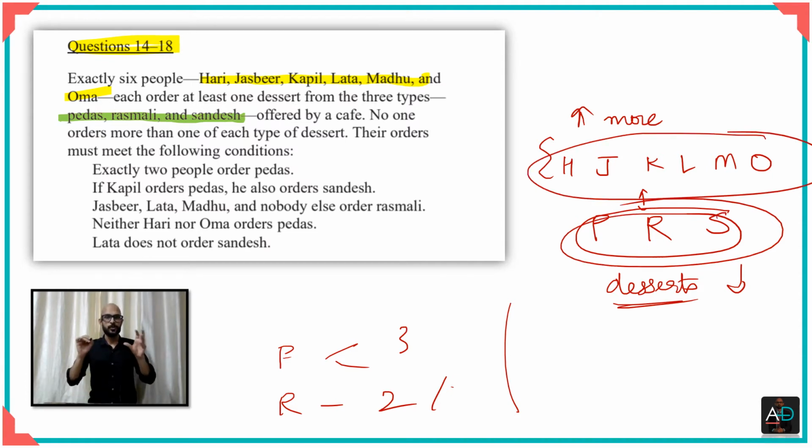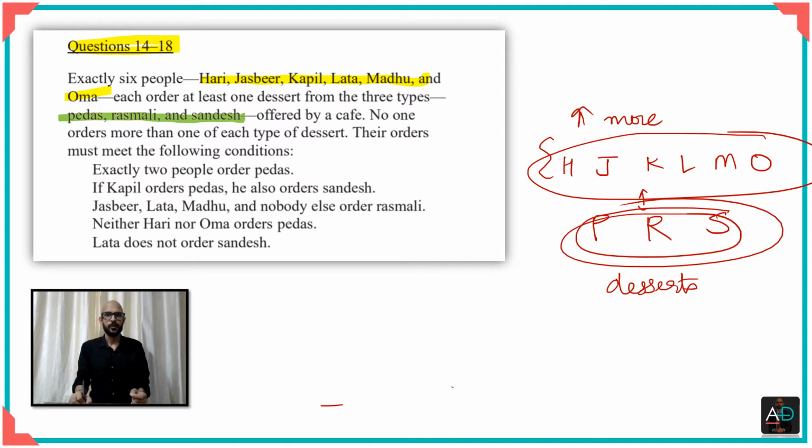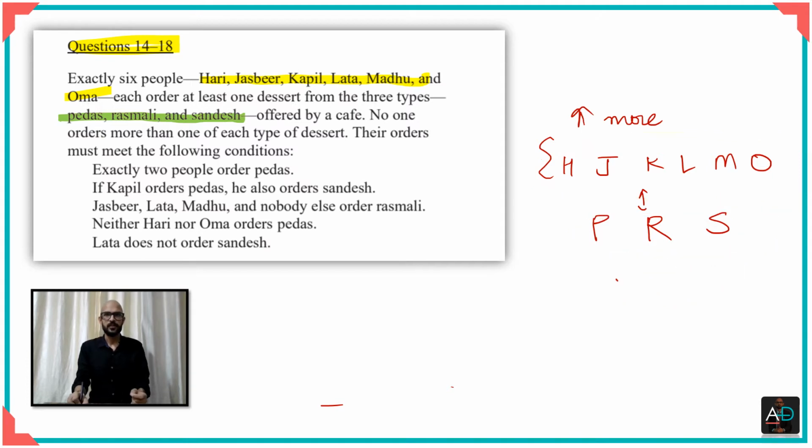Once you have this mapping in your head, you know what your diagram is going to look like. Because what we do initially when we see the common directions is make a map of it. Now that you've seen that the number of people is more and the choices of desserts is less, you know how you'd be mapping it.